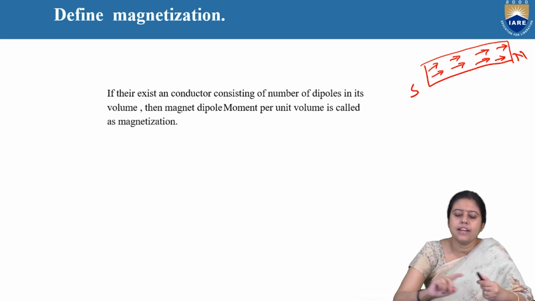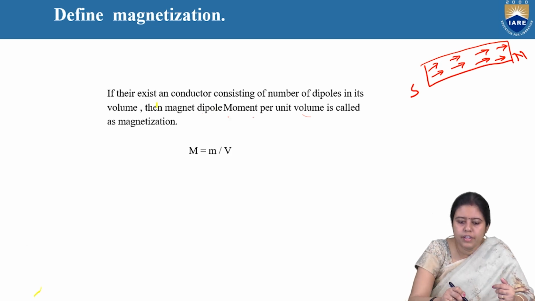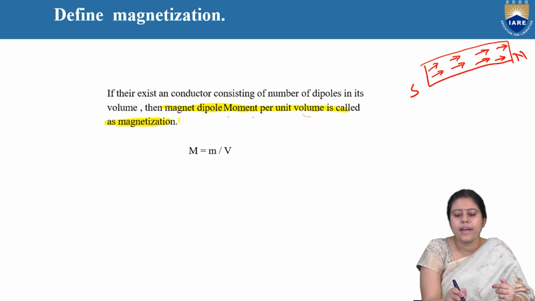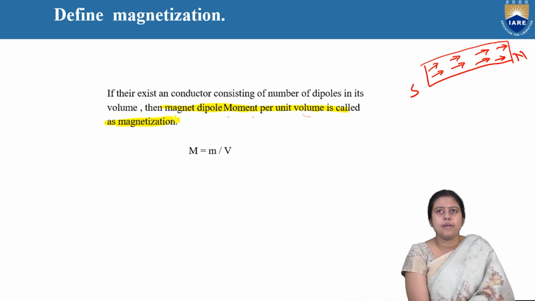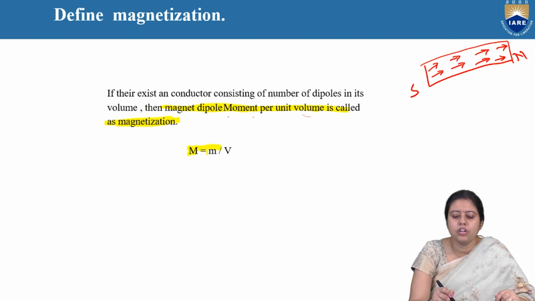If there exists a conductor consisting of a number of dipoles in its volume, then the magnetic dipole moment per unit volume is called the magnetization. So capital M is equal to m by V.